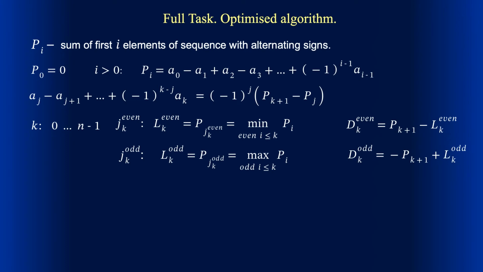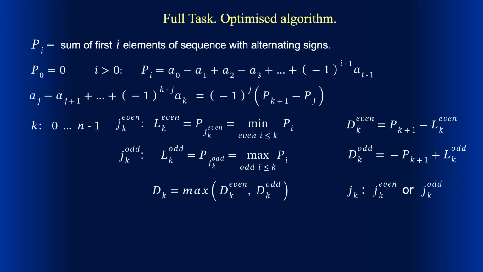Find dk odd as minus p with index k plus 1 plus lk odd. Let dk be the maximum of dk even and dk odd, and jk be either jk even or jk odd, depending on whether dk even or dk odd is taken for dk.